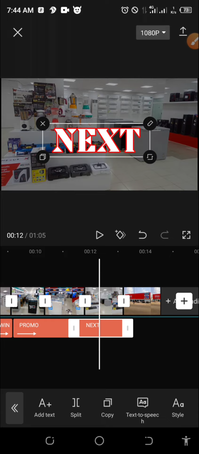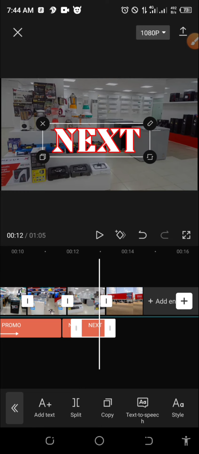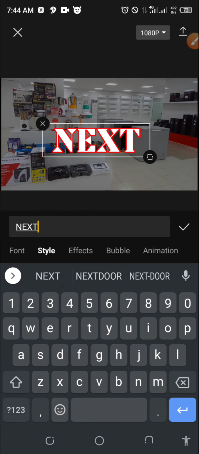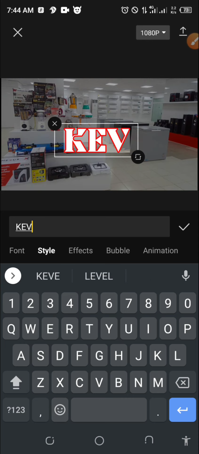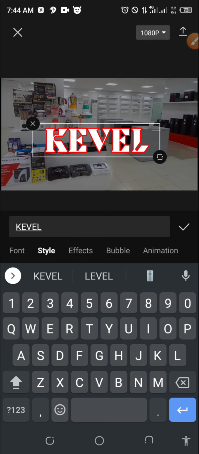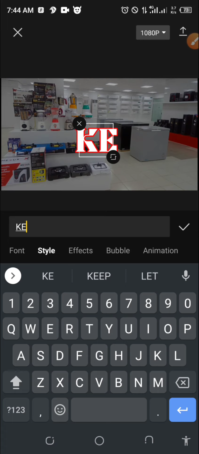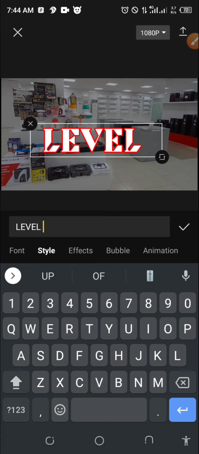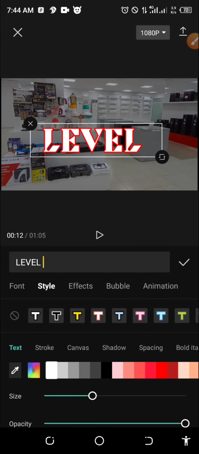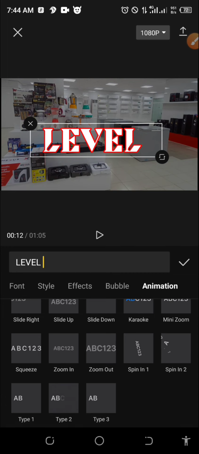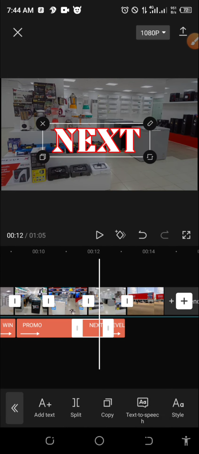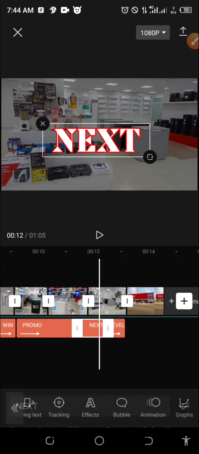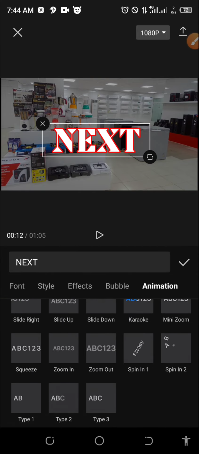Next level. We split. I will edit. I will write level. Because of splitting, that is why you need to split the former one so that you don't have to repeat the same process. So what type of animation did they use in that video? Is this still squeeze? Yes, I think it's squeeze. So I'll go to animation. I'll put squeeze. Okay. Remember the next, I did not animate it. I'll click on next that I did before. I'll go to animation and I will select squeeze.